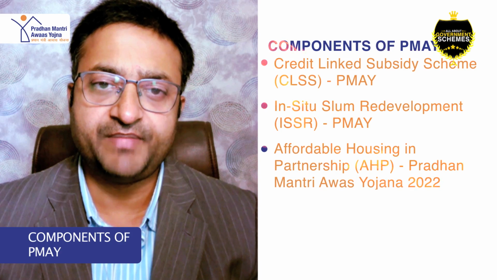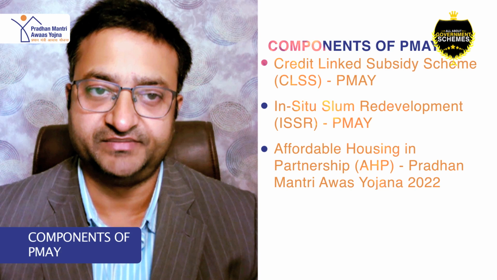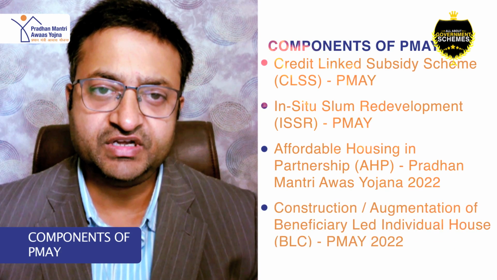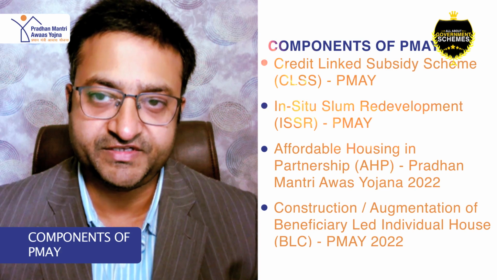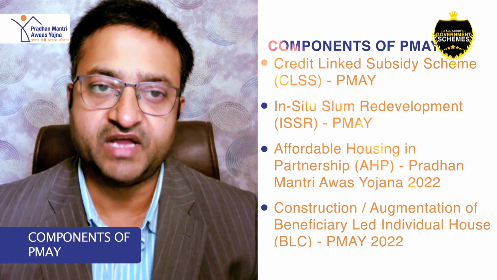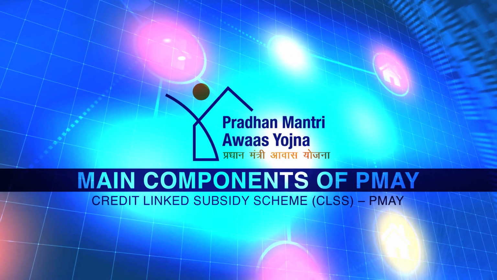Affordable housing in partnership, which is AHP, in Pradhan Mantri Awas Yojana. Construction or augmentation of beneficiary-led individual house, which is BLC, under Pradhan Mantri Awas Yojana. So these are the 4 components which define Pradhan Mantri Awas Yojana so that more people can get benefit from this scheme. So let's talk about credit-linked subsidy scheme.